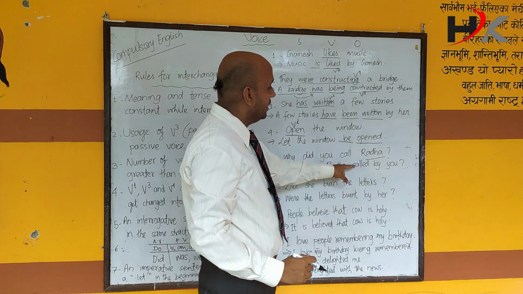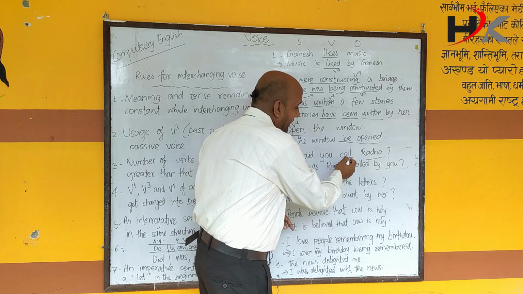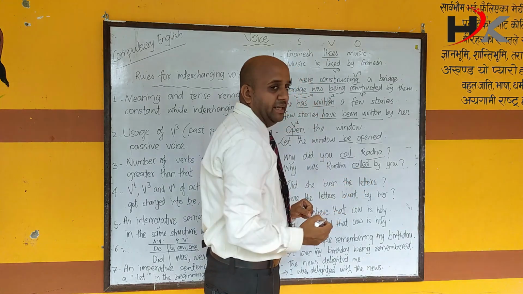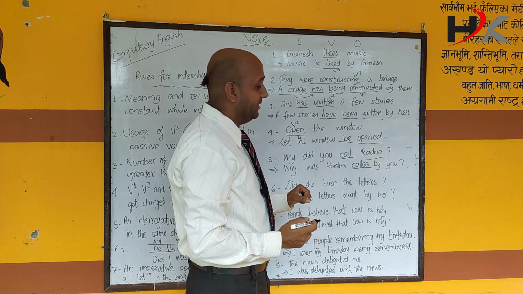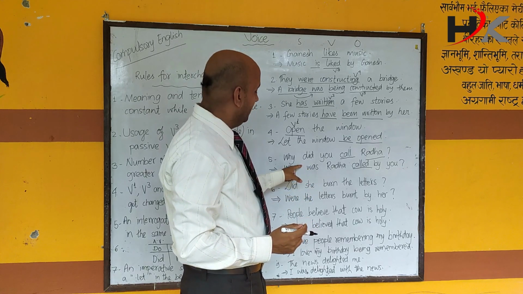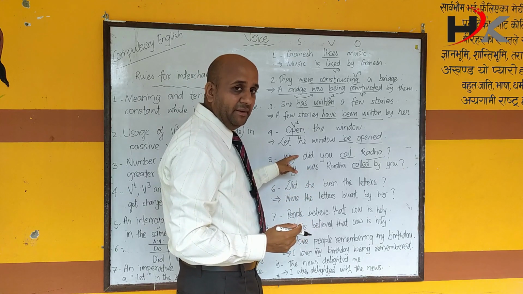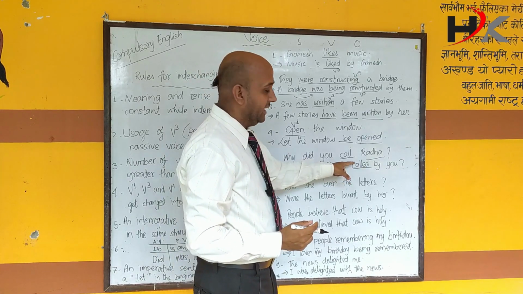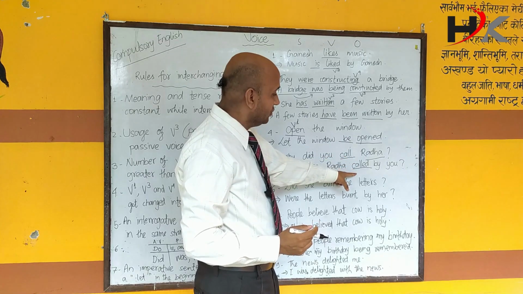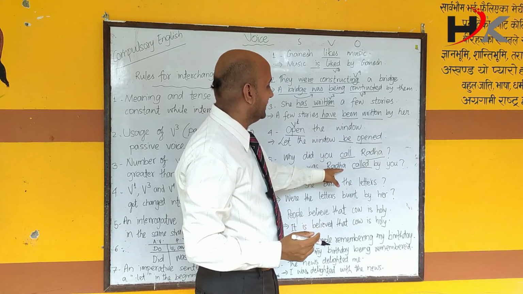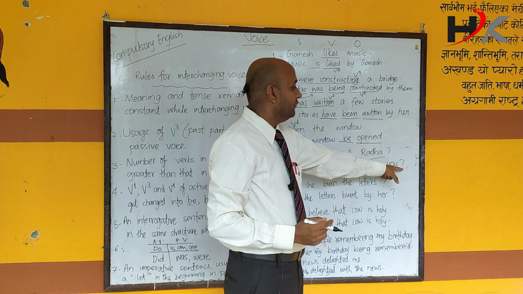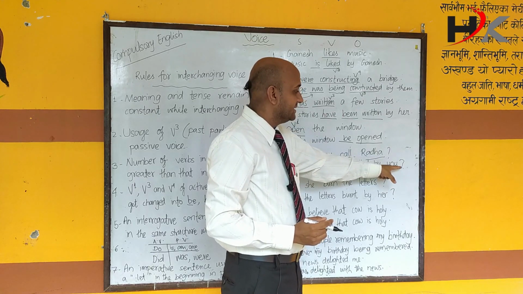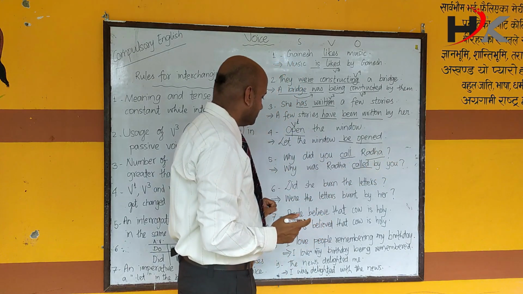Why was Radha called? This verb 1, this infinitive, gets changed into past participle, meaning verb 3. What is the reason, dear student? The reason is this is passive, that was active. Active is getting changed into passive, for which we need a verb 3. This call therefore gets changed into called. Why was Radha called by you? Do not forget to retain the same question mark, the mark that stands for an interrogative sentence.